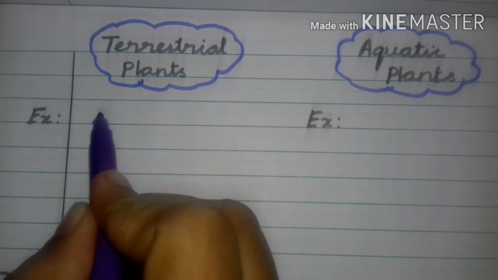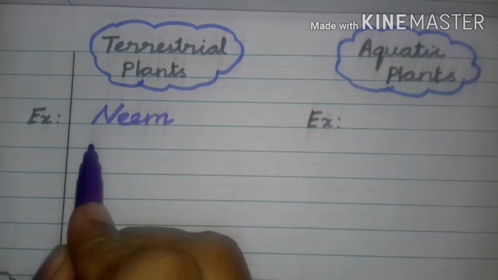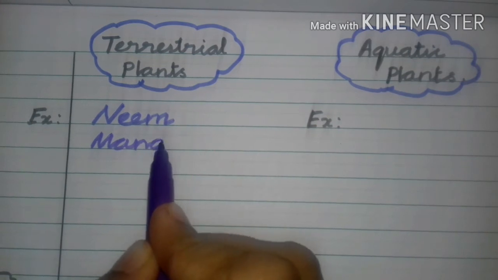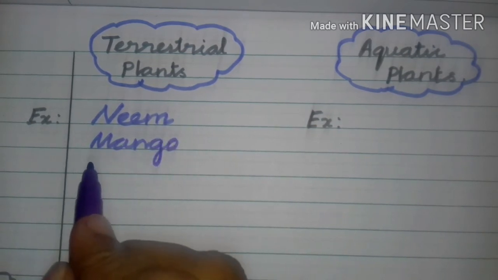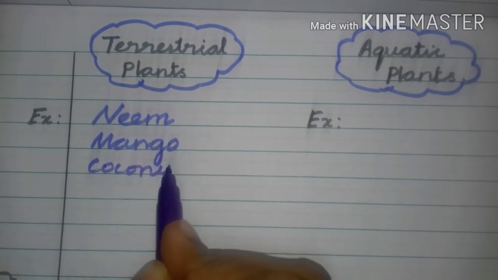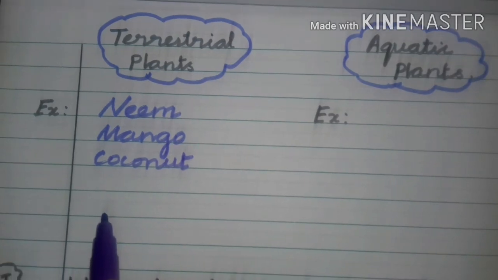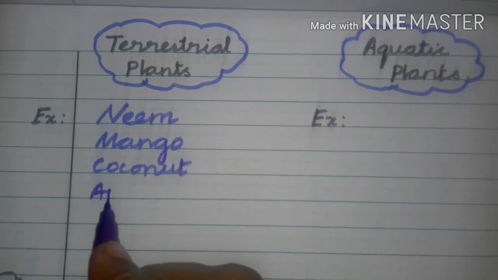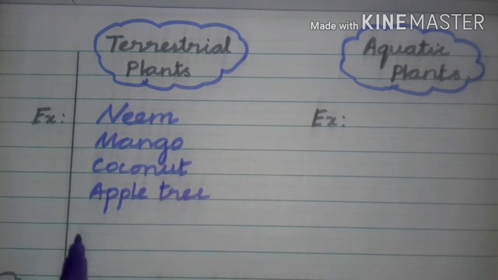Yes, very good. Neem. Mango. So many terrestrial plants are there. Coconut. Apple tree. Banyan tree.